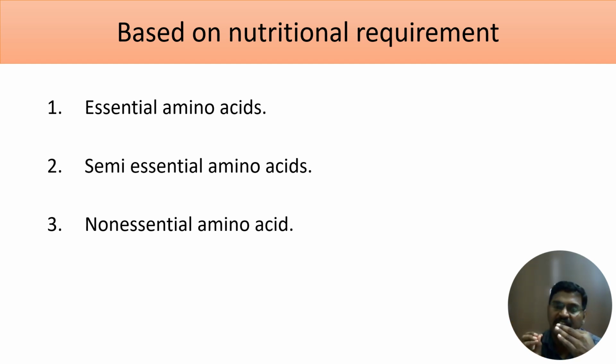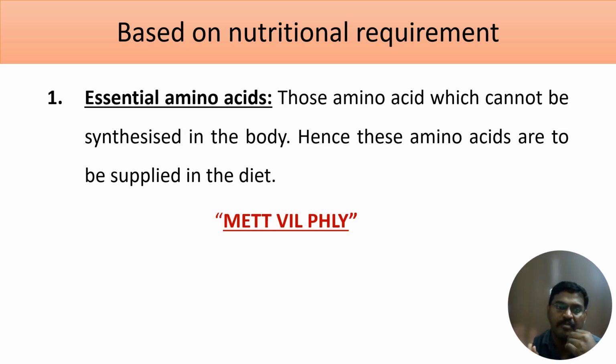What is an essential amino acid? These are the set of amino acids which will not be produced in our body. If it is not produced in our body, it has to be essentially provided in the diet. So that's why it is called an essential amino acid. Why is it called an essential amino acid? Because these amino acids cannot be synthesized in our body, hence they are to be supplied in the diet. That's why they are called essential amino acids.